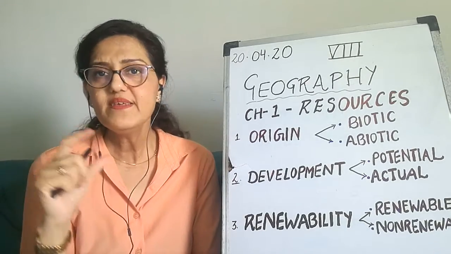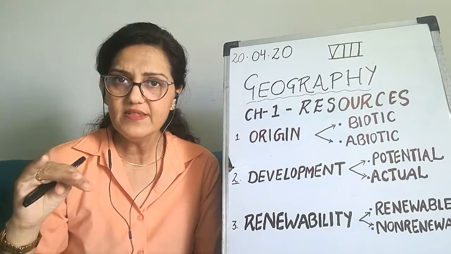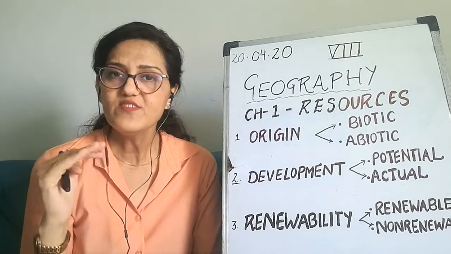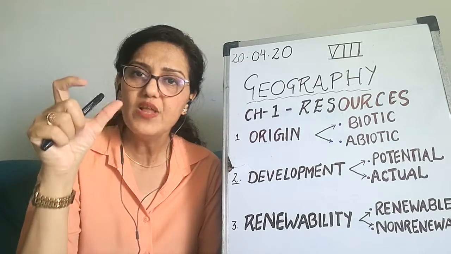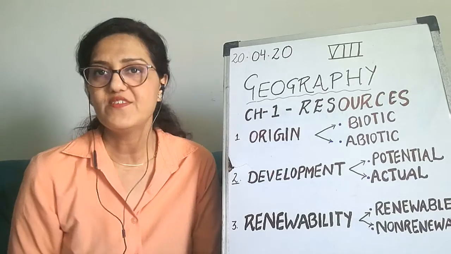So ubiquitous resources are the resources which are found everywhere on this earth, like sunlight, air, water. And localized resources are the resources which are available at a particular local area. So they are known as localized resources.